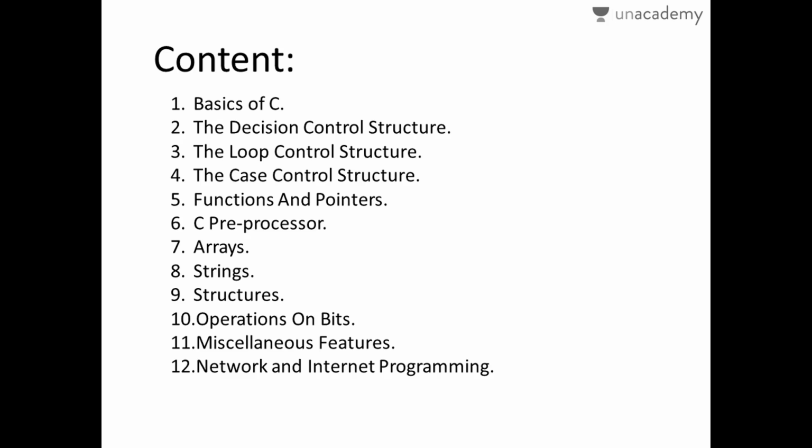When I come to the contents of the language, it includes basics of C, decision control structures, loop control structure, case control structures, functions, pointers, preprocessors, arrays, strings, structures, bits, features, and internet programming. All these parts are very important when you have to learn C programming language thoroughly. Every content, whatever I have mentioned here, plays its own important role.